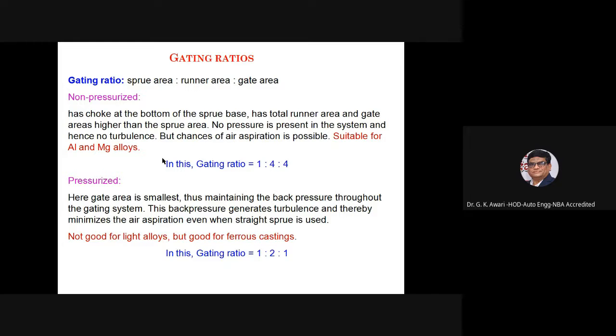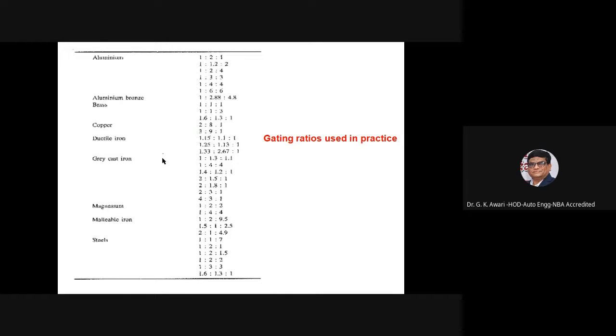And for the pressurized one, here the gate area is smallest, thus maintaining the back pressure throughout the gating system. The back pressure generates turbulence and thereby minimizes the air aspiration even when the straight sprue is used. So this is not good for light alloys, but good for ferrous casting. And in this case, the gating ratio in case of the pressurized one is 1:2:1, whereas in case of non-pressurized one, 1:4:4. These are the various gating ratios which are used in practice, that is for aluminum, copper, ductile iron, grey cast iron, magnesium, malleable iron.